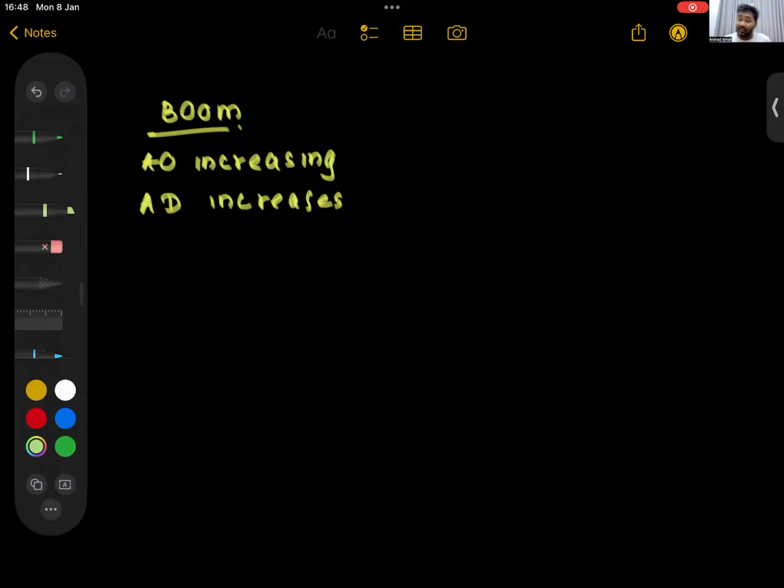People are spending, firms are producing more and more. So that means everyone has jobs, no? So what is happening to unemployment? Unemployment is decreasing. Now that is also good. Output increasing, good. Aggregate demand increasing, good. Unemployment decreasing, also good. But what is the bad thing in a boom?